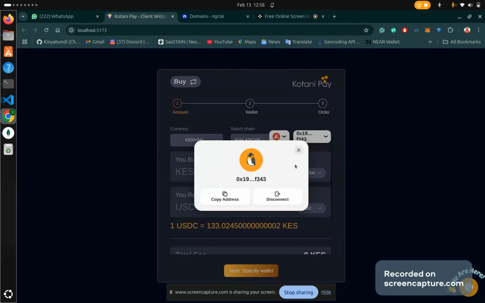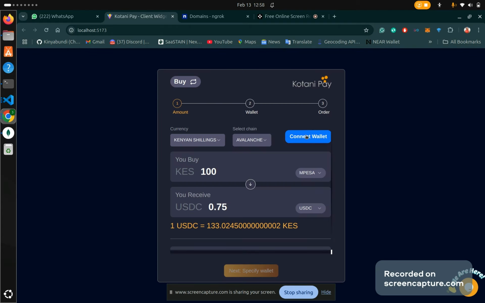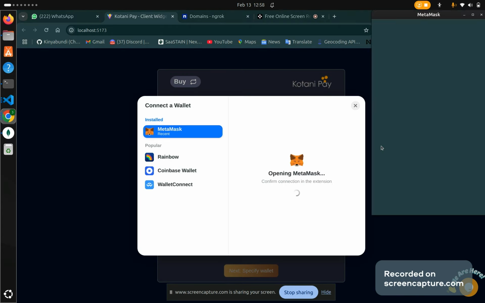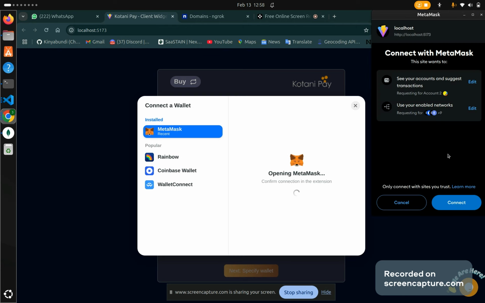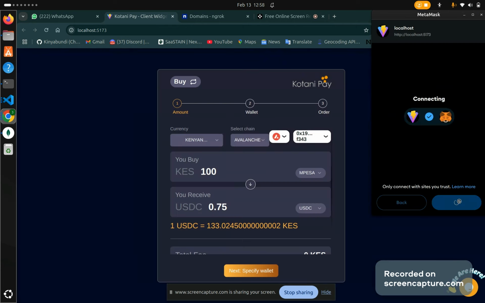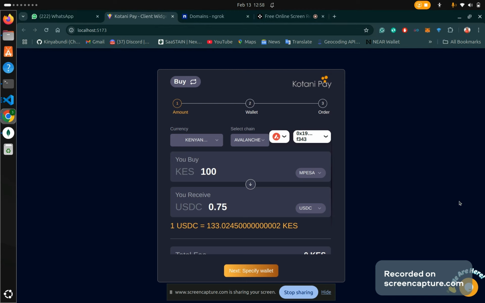This can disconnect first and then connect. Use MetaMask and connect, which connects to this address. If you want to change the address, you can just open MetaMask and change the address.